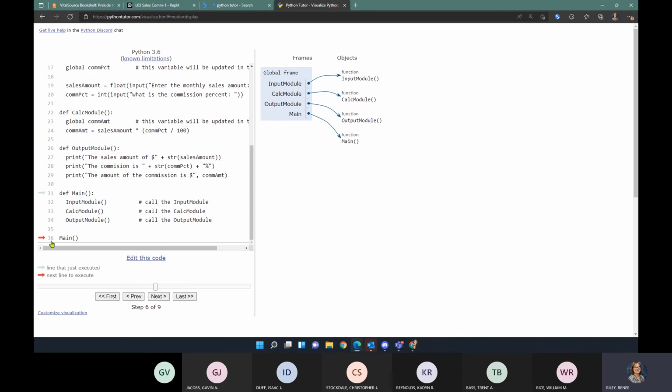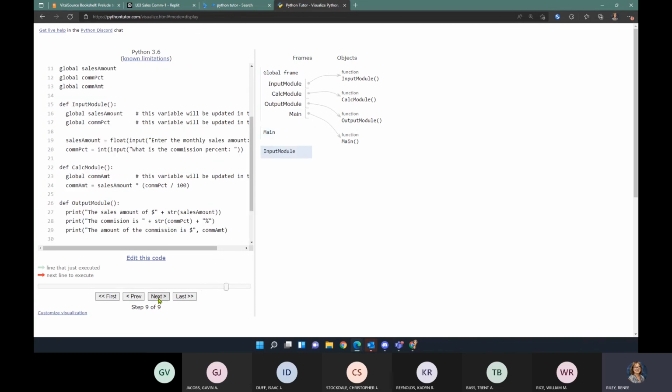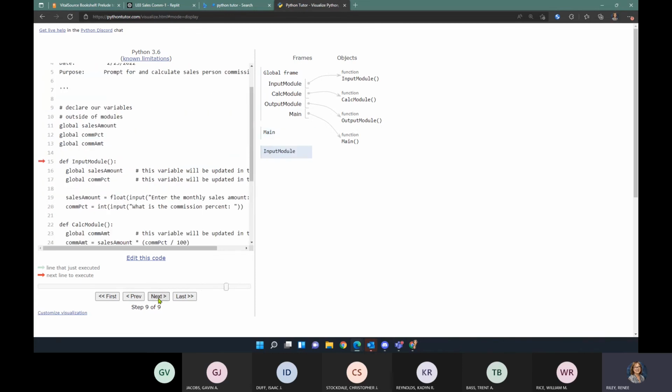We're sitting at column 1 on line 36, ready to execute that line of code. So when I click next, it starts running our main module. Here you can see in the code visualizer, it's running our main. If I click next, it'll go to the call for our input module. If I click next, it will start running our input module. Now, the first thing in our input module are our two global statements. So let's see what happens when it processes those.